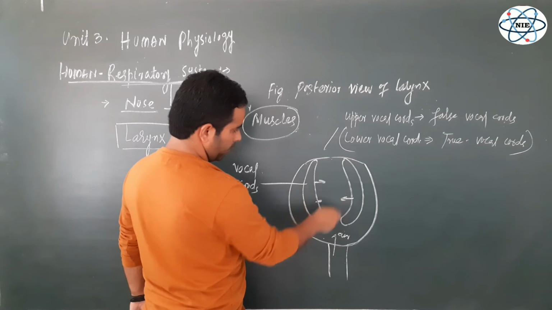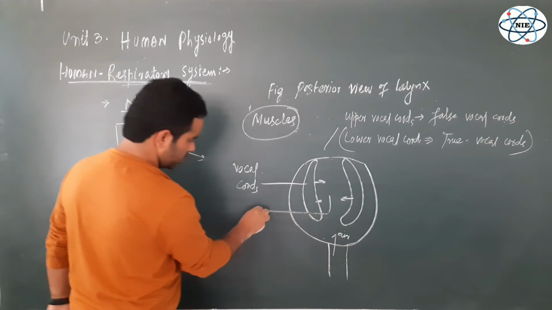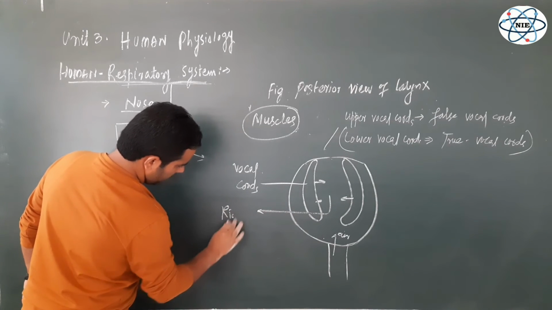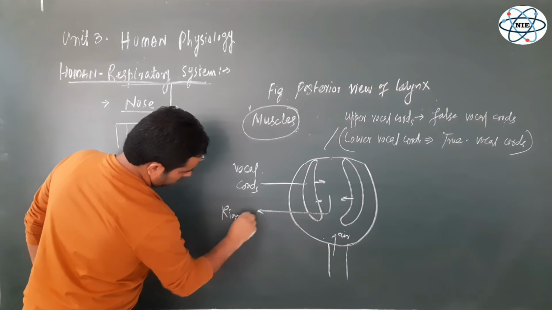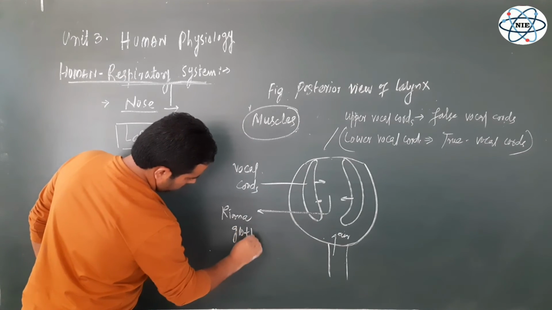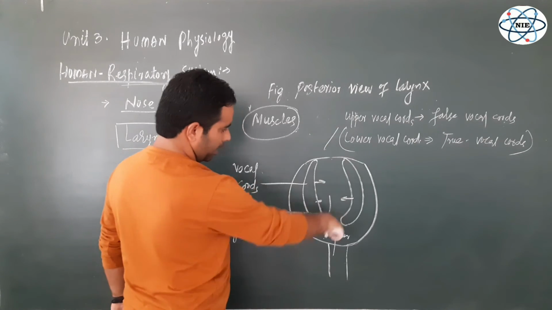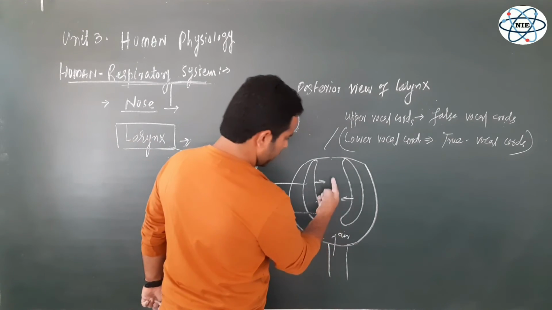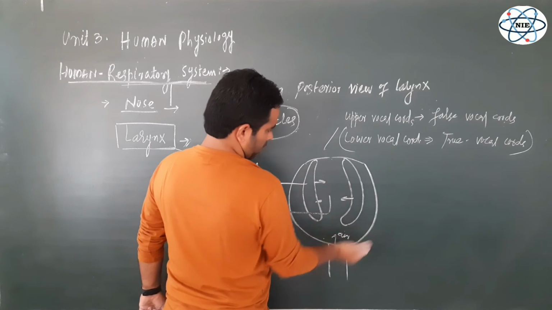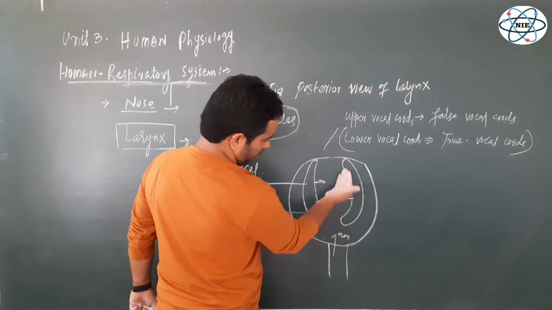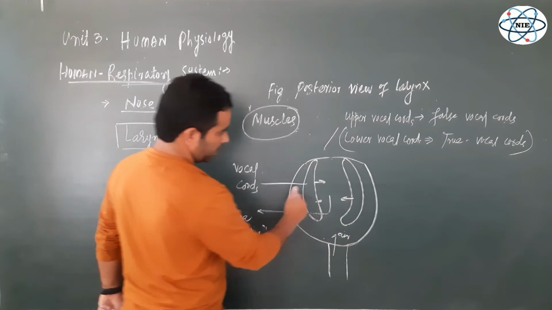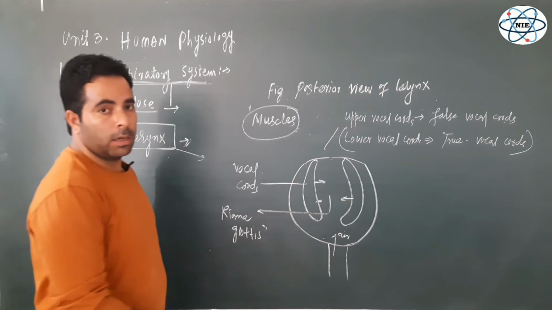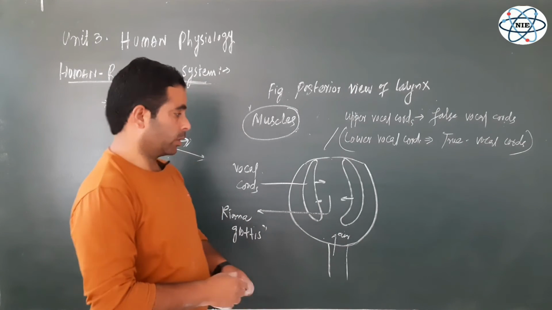There is a space in between the two vocal cords, and let me tell you, this space between the two vocal cords is known as rima, R-I-M-A, rima glottis, through which the inhaled air and exhaled air pass, right? But whenever the exhaled air with tension, with pressure comes along this rima glottis, these two vocal cords are set into vibrations, and that vibration of the vocal cords results in the production of voice.